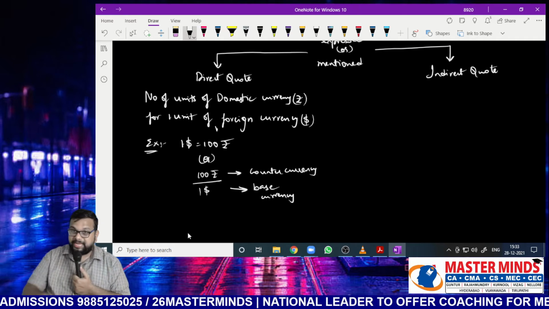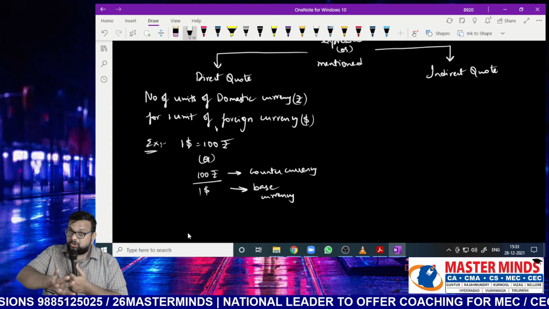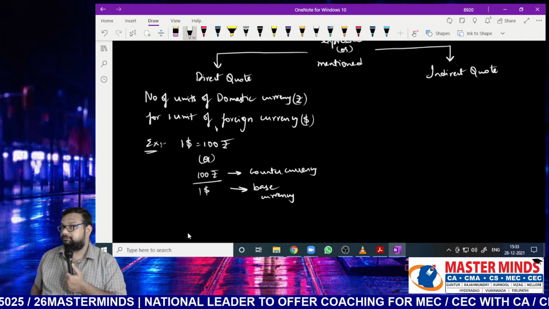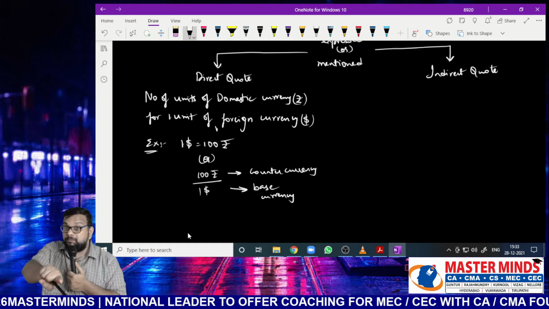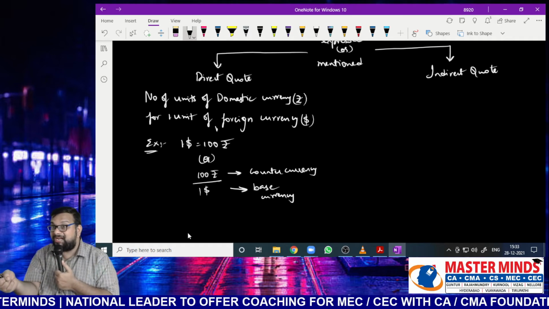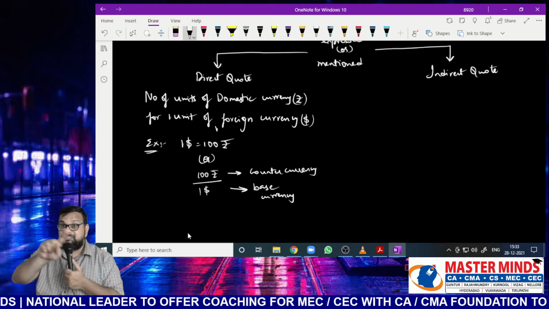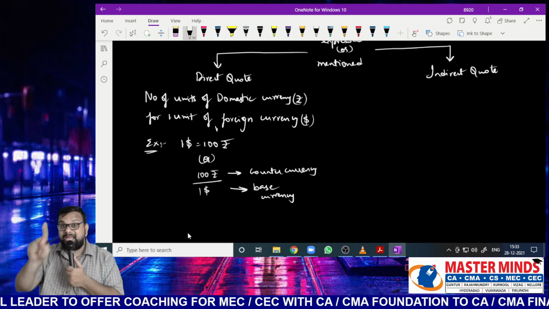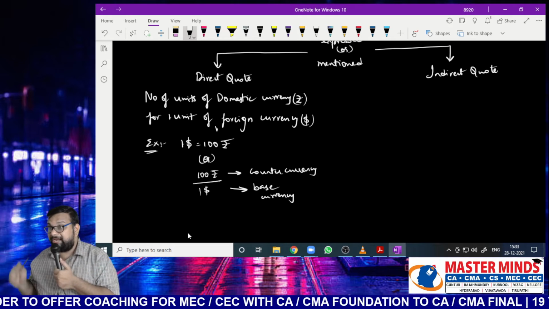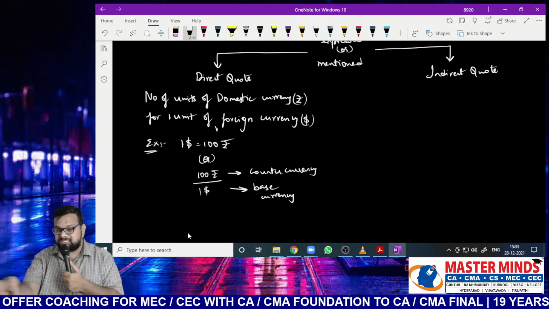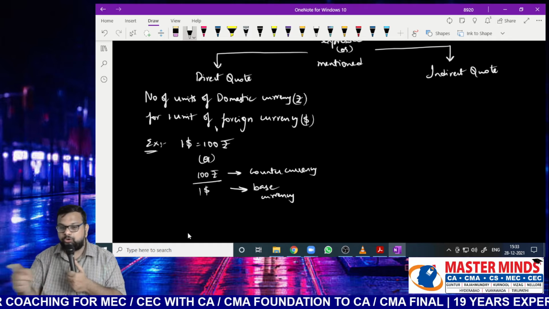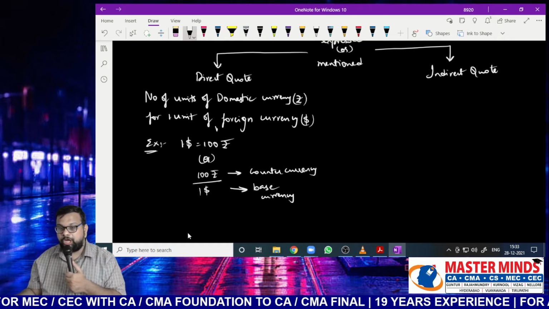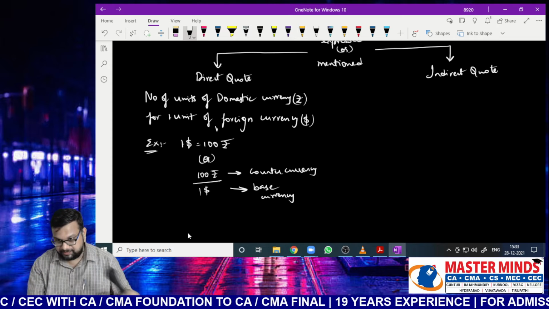So this is about direct quote. Indirect quote is quite opposite to direct quote. The relationship between direct and indirect is inverse. That means direct quote is equal to 1 by indirect quote, or indirect quote is equal to 1 by direct quote. I will note it down, but before that let us write what is meant by indirect quote. Indirect quote means the number of units of foreign currency for 1 unit of domestic currency.